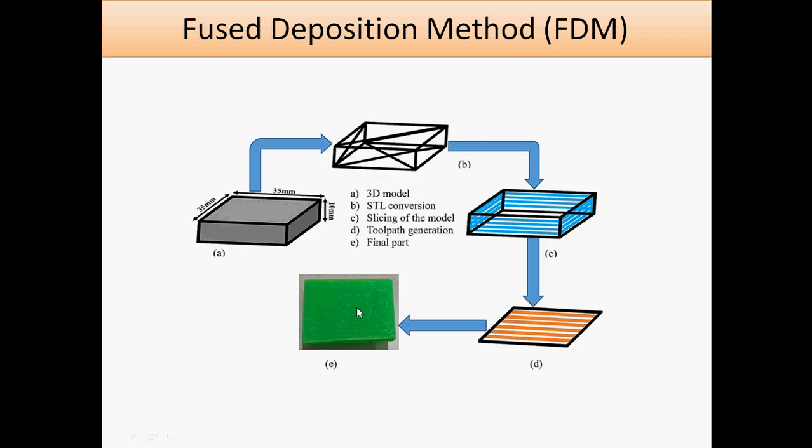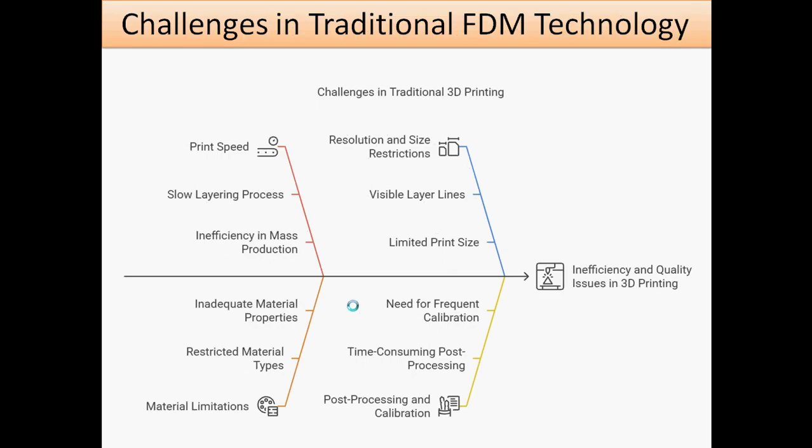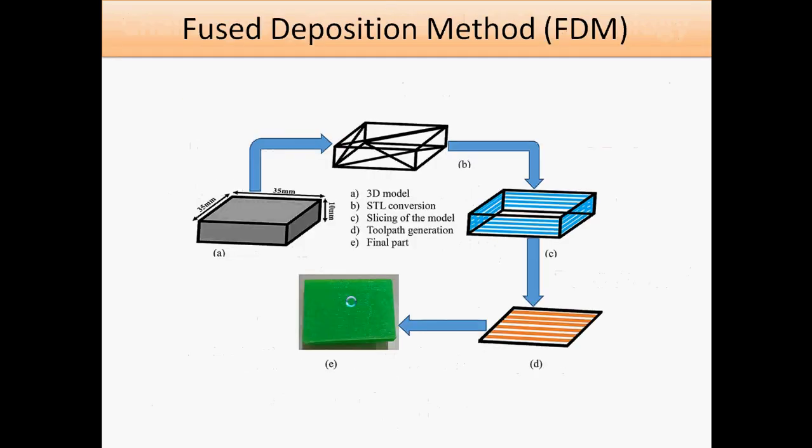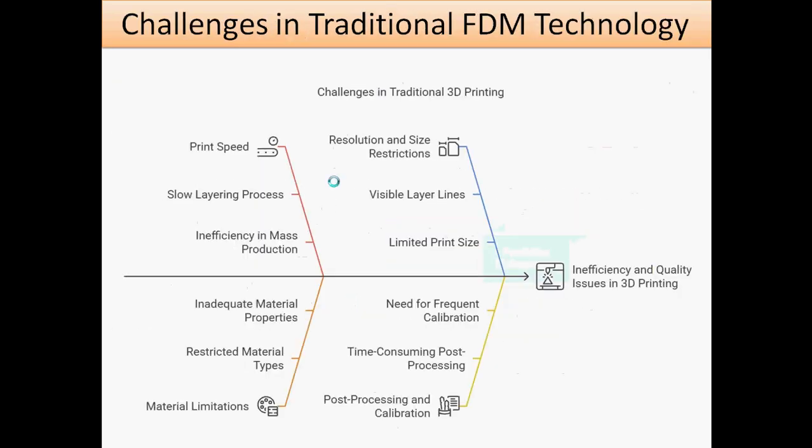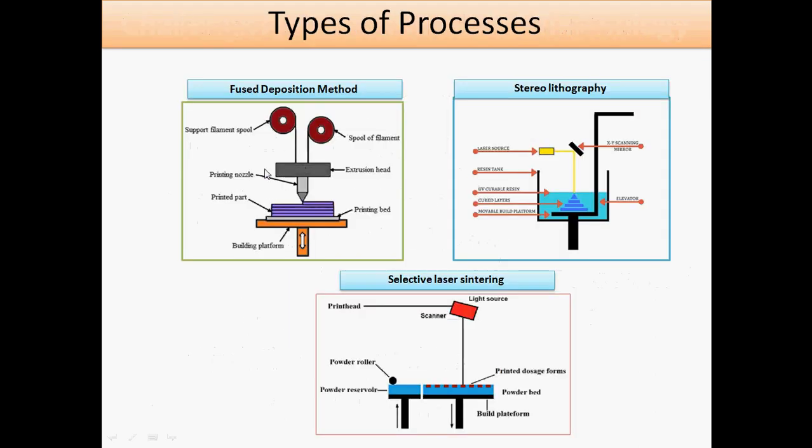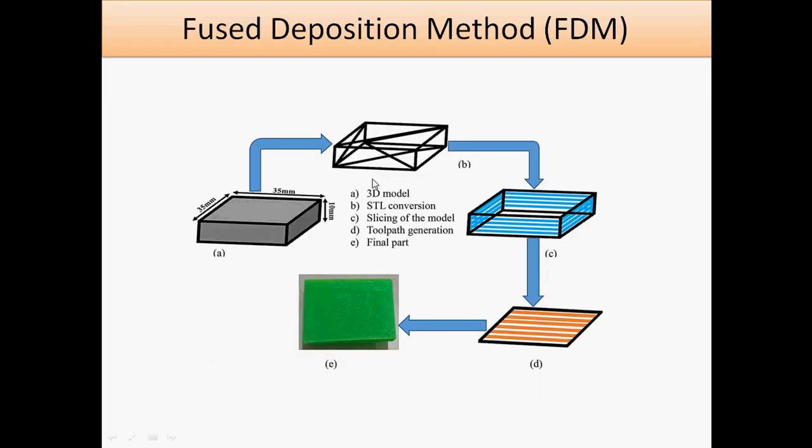The next theme is the challenges in FDM technology. We are discussing only FDM technology here. This is FDM technology, and for these formations we require the tool path, and then the final part is generated.